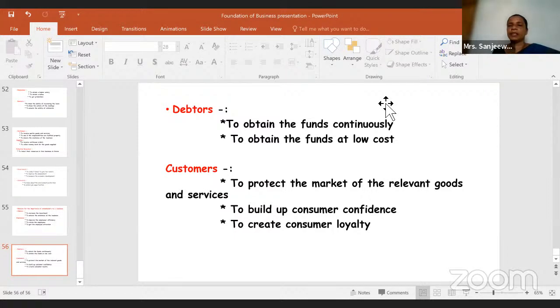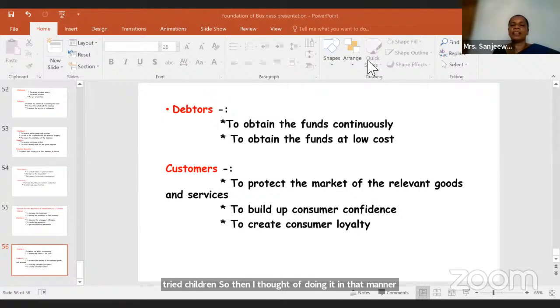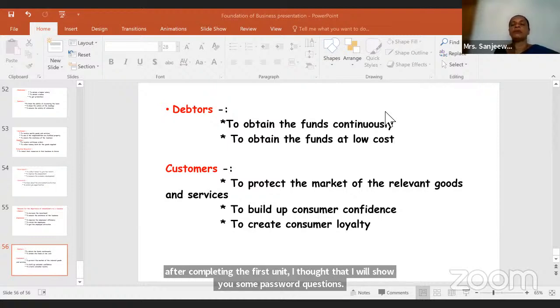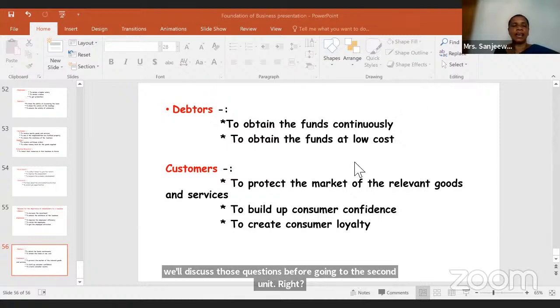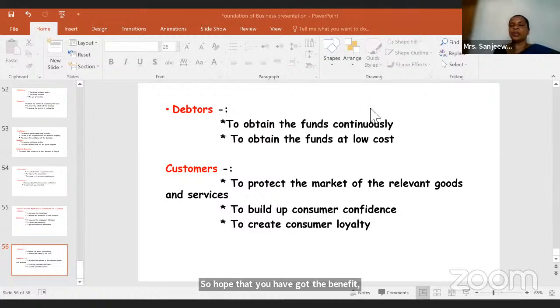Right, children, so then I thought of doing it in that manner, right? So if you have any doubts, if you have any clarifications, you can just send me through the chat box, then I will answer you. Because after completing the first unit, I thought that I will show you some past paper questions, and we'll discuss those questions before going to the second unit, right? So hope that you have got the benefit, and thank you for joining, children. Hope to see you all next week.